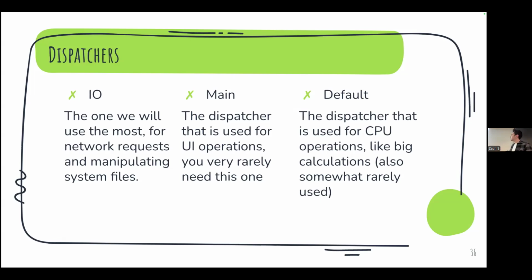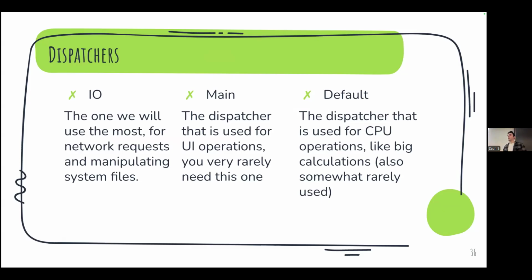What kind of compute do we want to use for this process? So there are three different ones. IO is going to be the most commonly used, and that's for network requests and anything with file storage, because that tends to take a long time. Then Main is the dispatcher for UI operations.